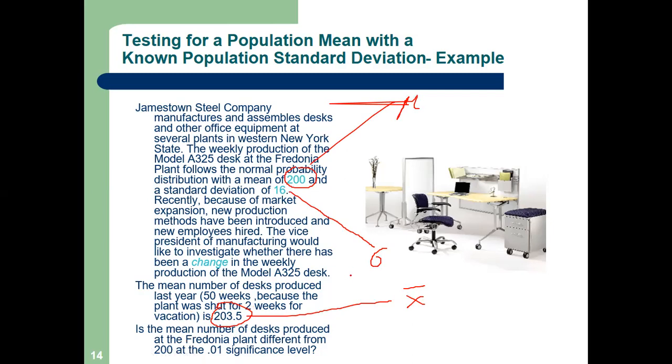Now, the question is not that. We have already studied how to do that, but the question is this. Read the last three sentences. Even if you cannot see, I am reading for you. Is the mean number of desks produced at the Fredonia plant different from 200? What does this mean? Different from 200. Does it give any direction?